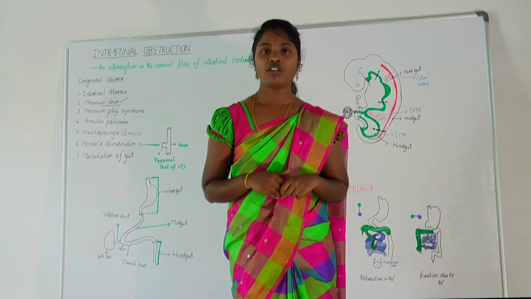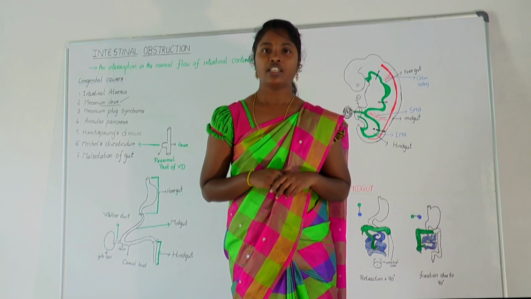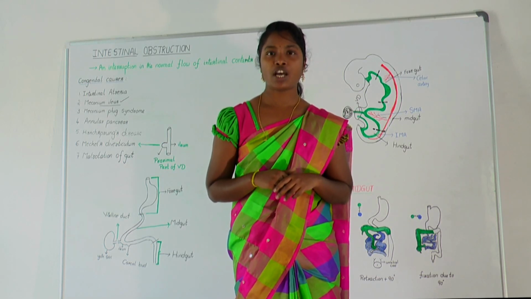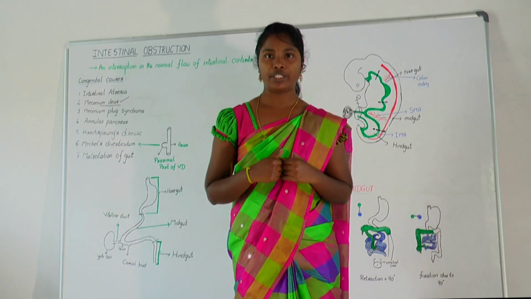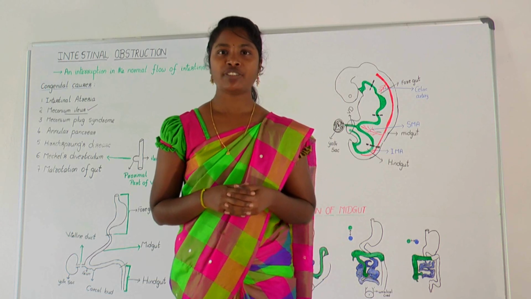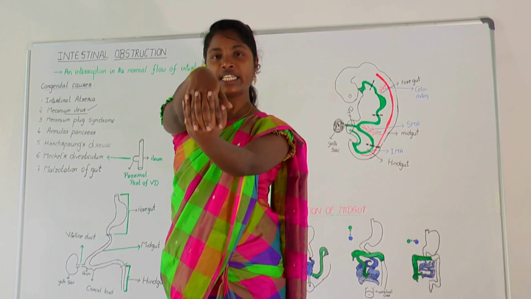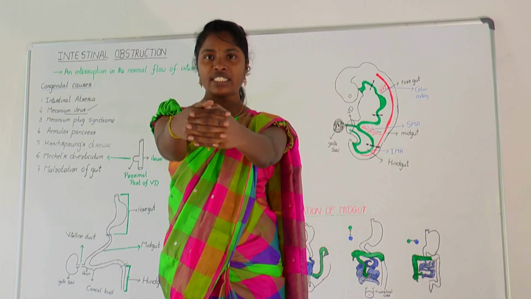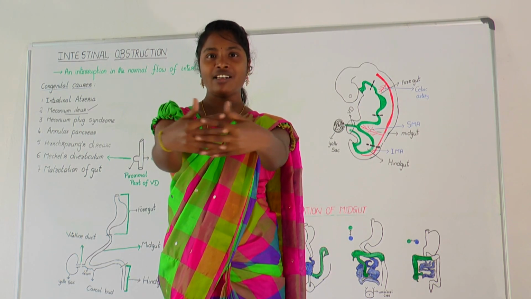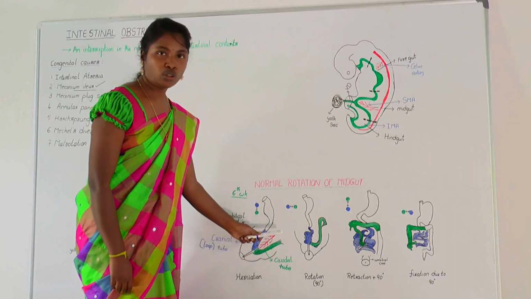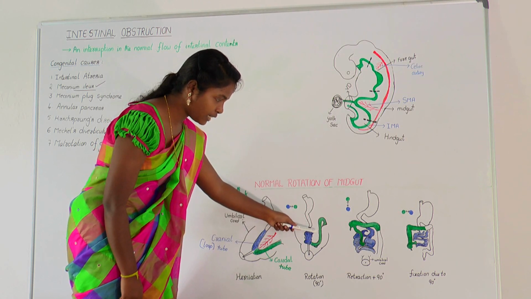Coming to the rotation, all the rotation together is 270 degrees in counterclockwise direction. The first 90 degrees rotation happens out of the body and next 180 degrees rotation happens inside the body. Look towards me. Actually, on the axis of superior mesenteric artery, the midgut loop rotates 90 degrees in counterclockwise direction. Now the cranial is on right and the caudal is on left side. You can notice in this image the cranial loop is on right and the caudal loop is on left.